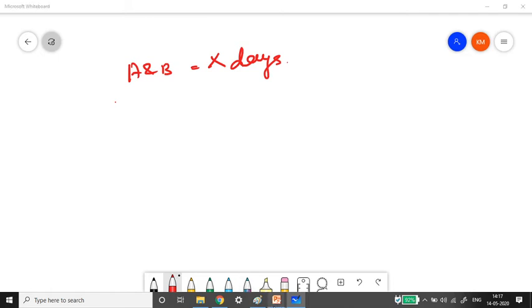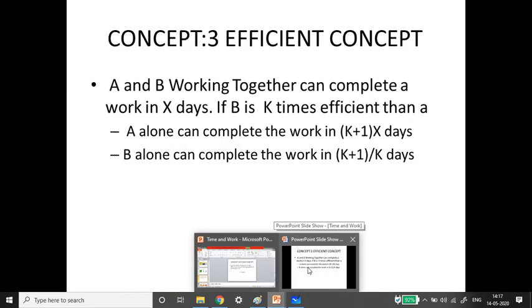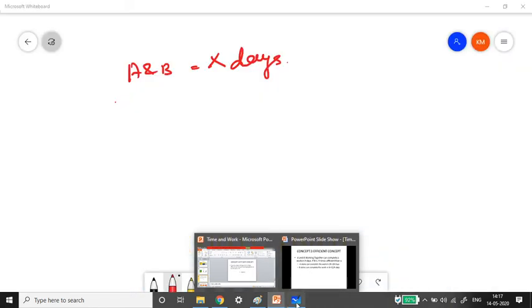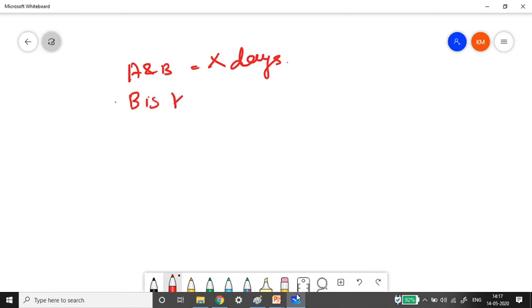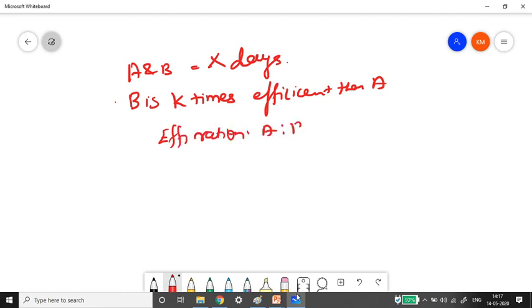And also what they have given, B is K times efficient than A. That they have given, right? So B is K times efficient than A. Now let us write the efficiency ratio. So the efficiency ratio for A is to B will be, so who is efficient? B is efficient. So if A does one part of work, then B will complete K amount of work. So the time ratio will be K is to 1.